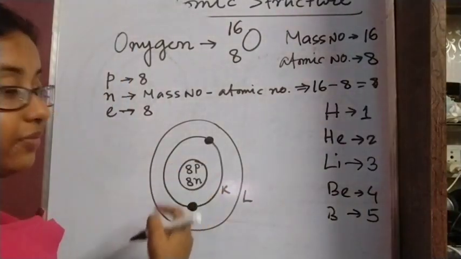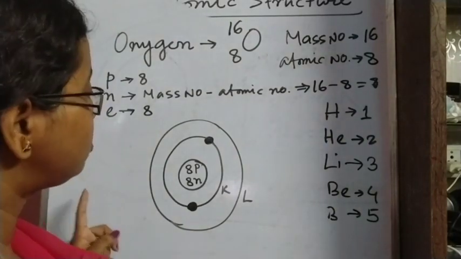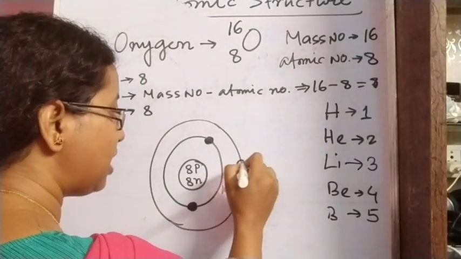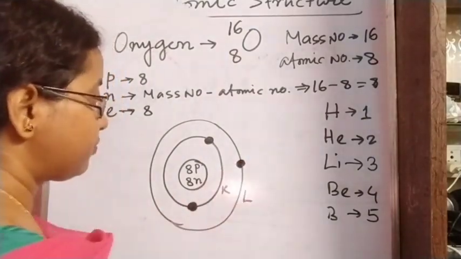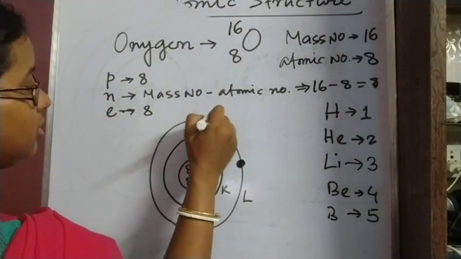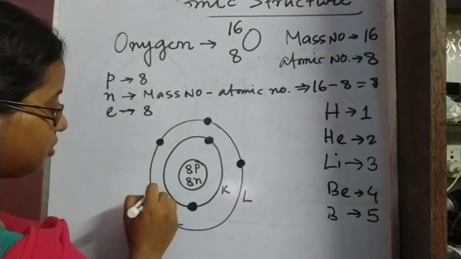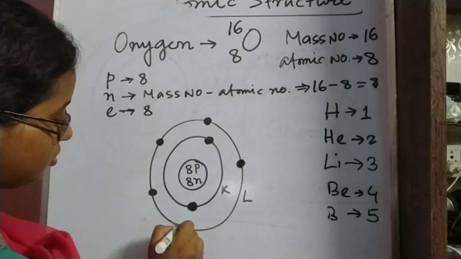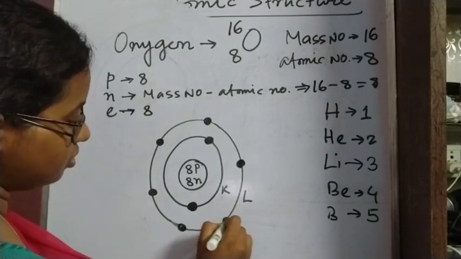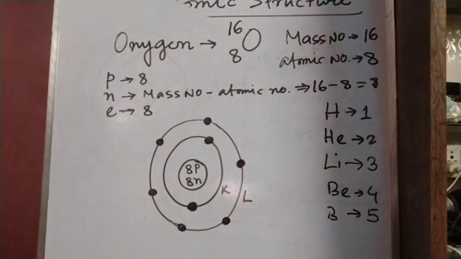So here we have drawn 2 electrons already. So we now have 8 minus 2, that means 6 more electrons, which will go to the next shell, the second shell, that means the L shell. So let us draw this. So this is the structure of oxygen.